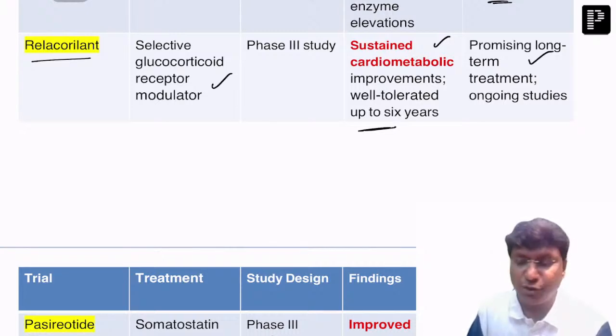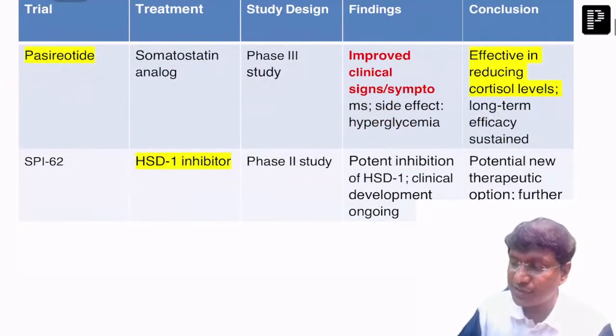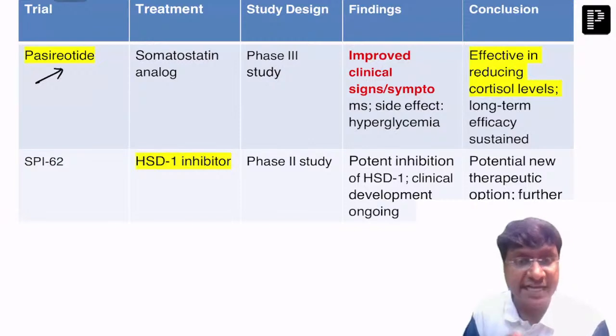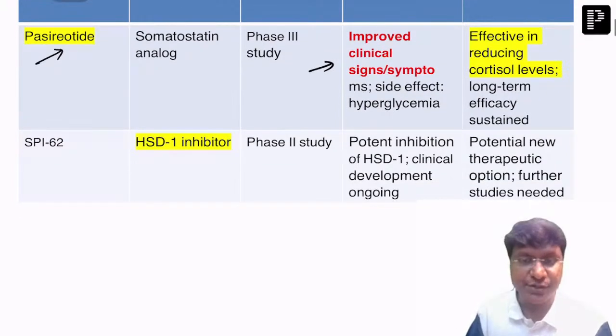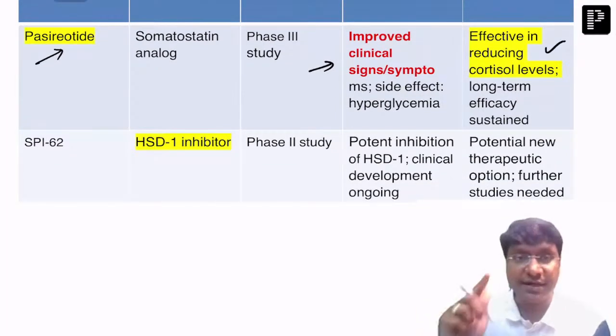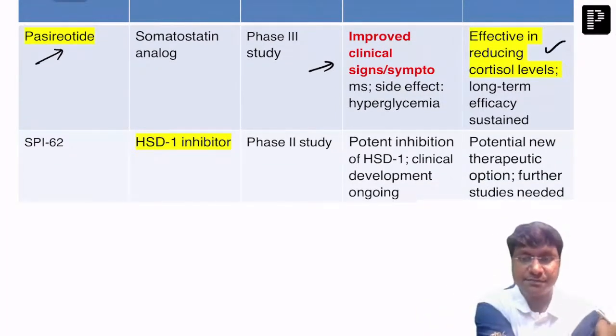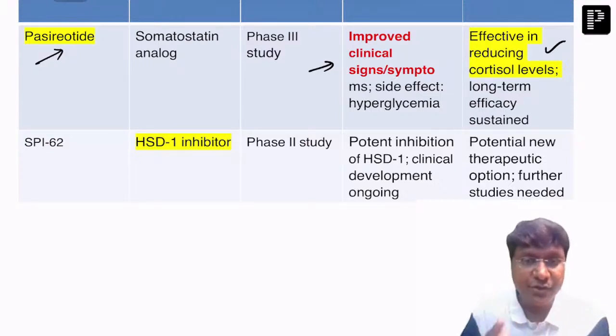Another important new molecule for the treatment of Cushing's is pasireotide, which is actually a somatostatin analog, right? The advantage of pasireotide is that it has very good improvement in clinical signs as well as symptoms. And it is effective in reducing the cortisol levels. That is the advantage of pasireotide, right?